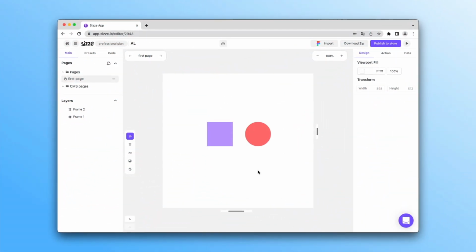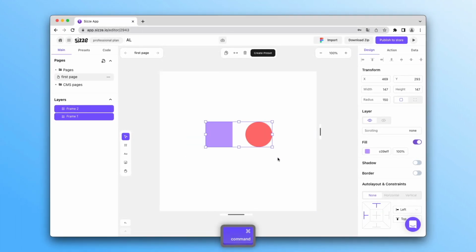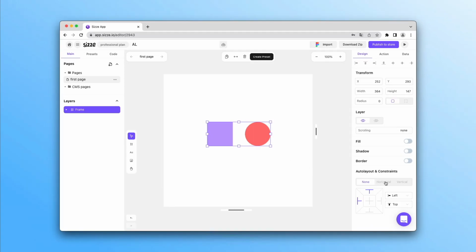In order to create an auto layout, you need to select the frame that you want to turn into an auto layout and press Command G. When choosing a horizontal or vertical position, the auto layout is automatically applied to the group.